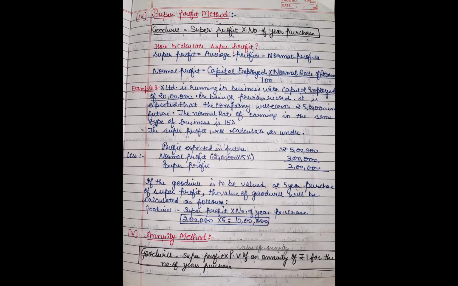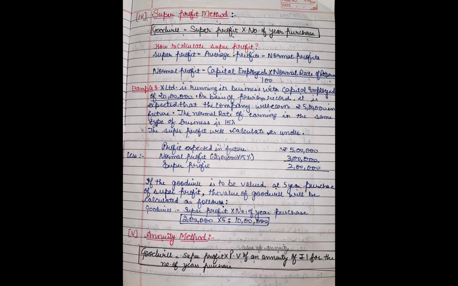How to calculate super profit? The formula of super profit is average profit minus normal profit. But the normal profit is calculated by capital employed into normal rate of return divided by 100. We will get the normal profit. By taking an example, we will see how to calculate the super profit method.